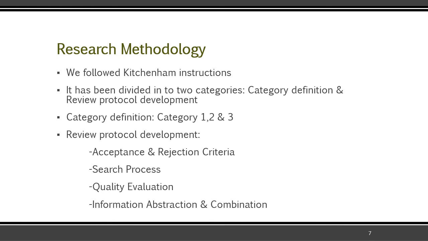To develop the research methodology for our systematic literature review, we have followed Kitchenham instructions. Basically, the research methodology has been divided into two categories. Category one is category definition, and the other one is review protocol development. In category definition, the research is planned into three major groups to provide ease in replying to each research question, which I discussed in the previous slide.